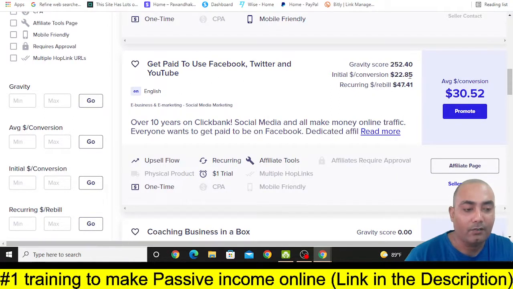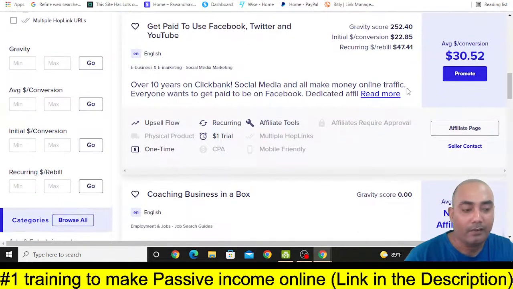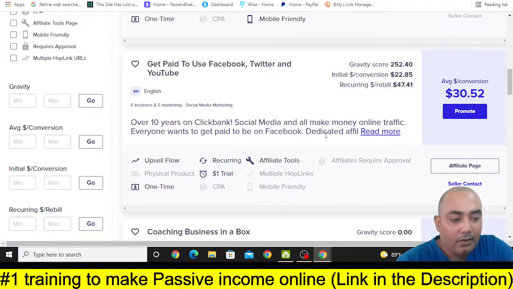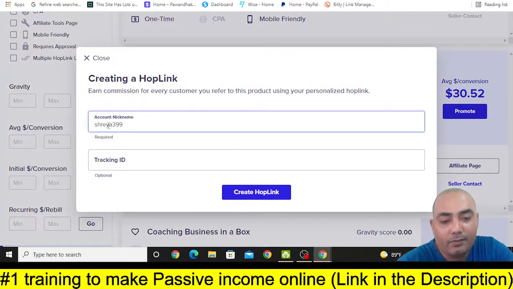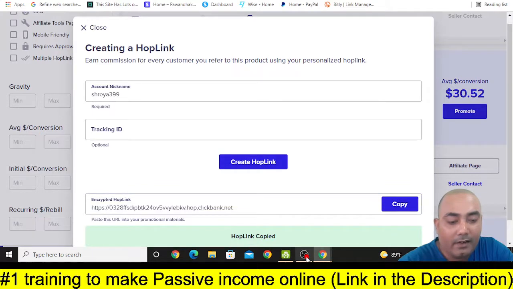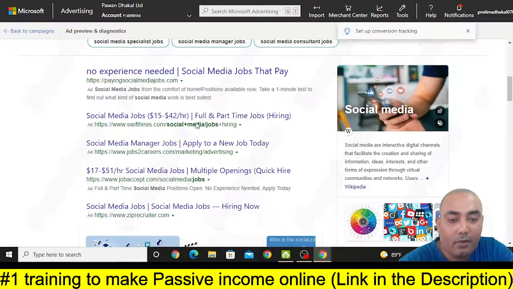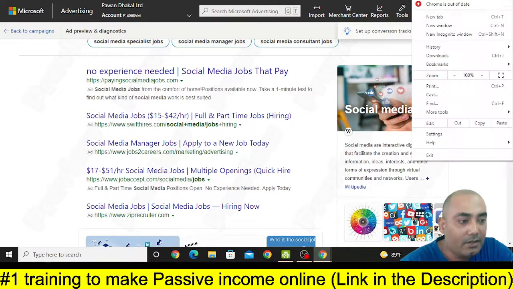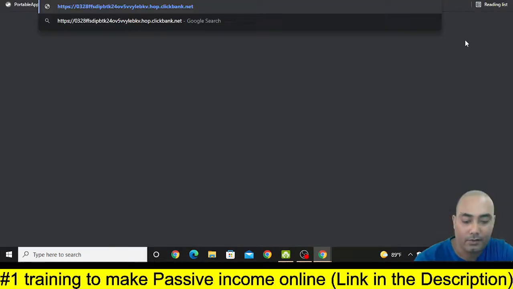So the initial conversion is $22.85 and the recurring bill is $47. Altogether, the average commission that you can earn from this specific offer is $30. So now you can simply click on this promote button, put your account nickname here and click on create hop link. Now you can copy it and use it as a direct link. You can promote this offer in Microsoft Ads by using direct linking. So let me see what this offer's URL looks like.